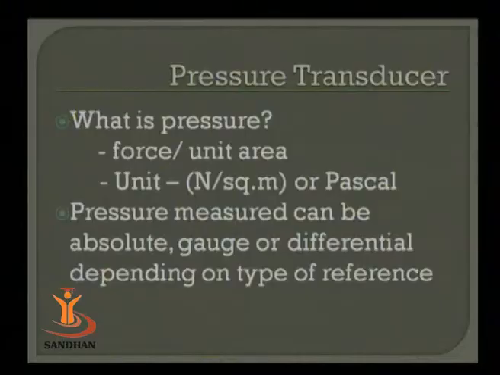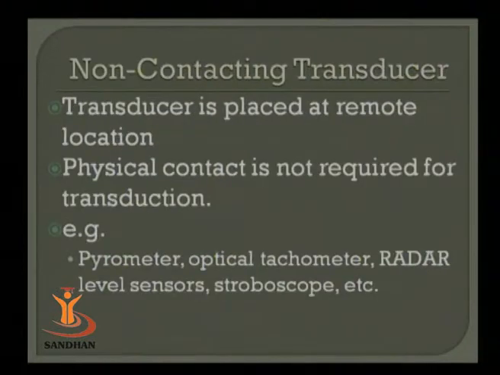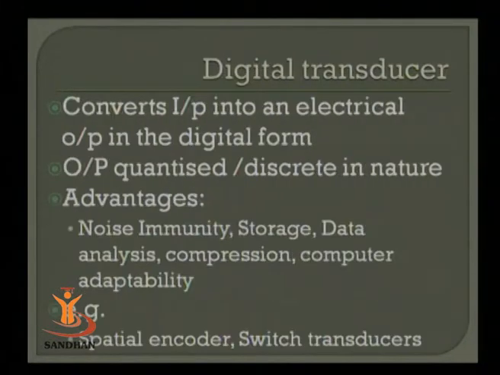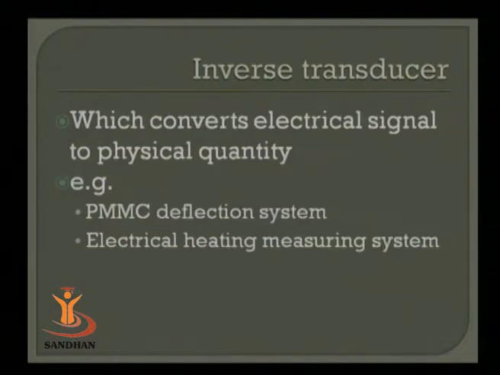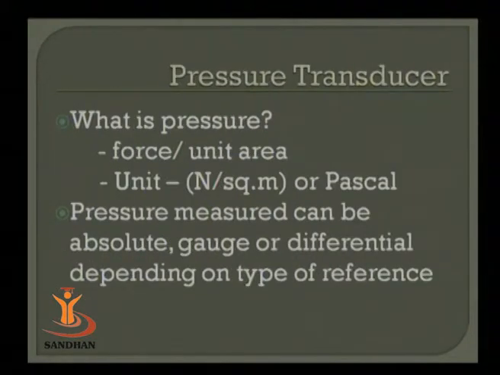Followed by another category, contacting or non-contacting types of transducers, analog and digital transducers, inverse transducers, and classification on the basis of the principle that we are using. So this is how one can classify different kinds of transducers. Today we are restricting ourselves to basic measurement of pressure and temperature, because these are the two quantities most often measured in different industrial applications.